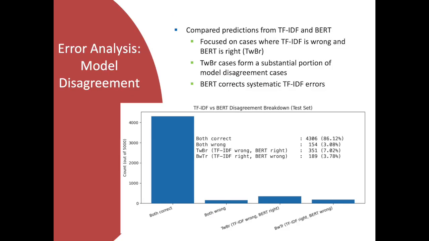To better understand why BERT outperforms TF-IDF overall, I examined model disagreement on the test set. The chart on the slide shows four categories: cases where both models are correct, both models are wrong, TF-IDF is wrong and BERT is right, and BERT is wrong and TF-IDF is right. Almost twice as many instances of TF-IDF being wrong and BERT being right are present than the opposite, where TF-IDF is right and BERT is wrong. These cases often involve nuanced sentiment, contrastive language, or delayed sentiment cues that are harder for bag-of-words models to capture.